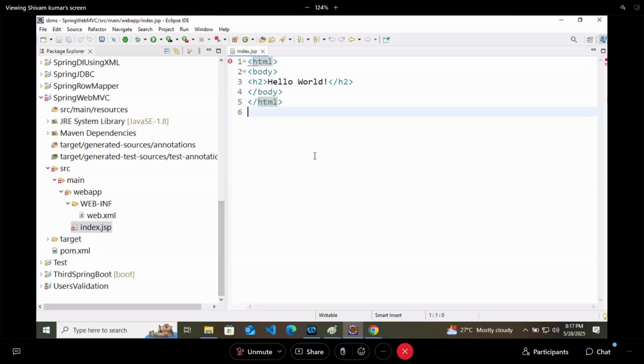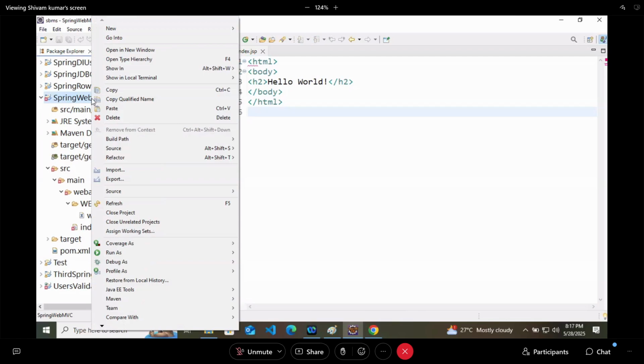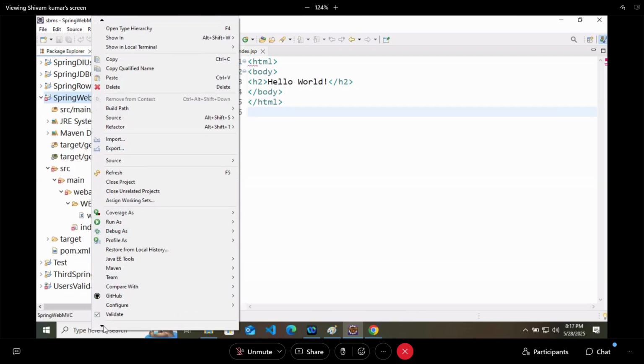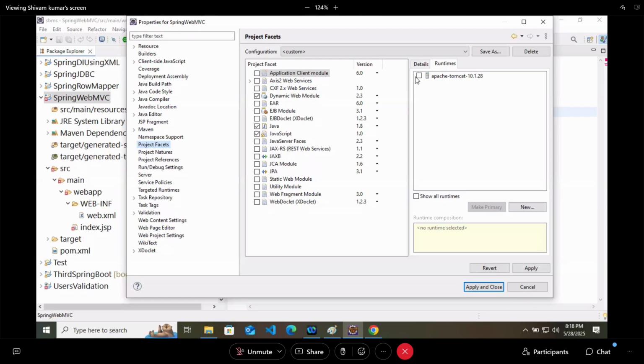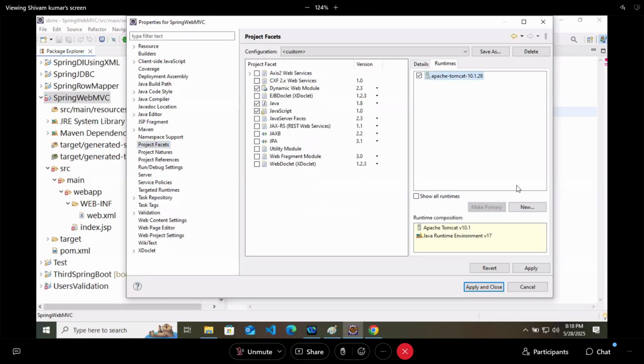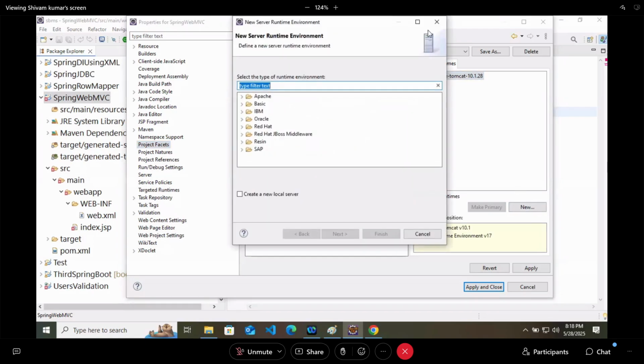For solving this error, we will right click. We will go to properties and project facet. Just load the runtime there. Select it and apply and close. Still we are getting the error.